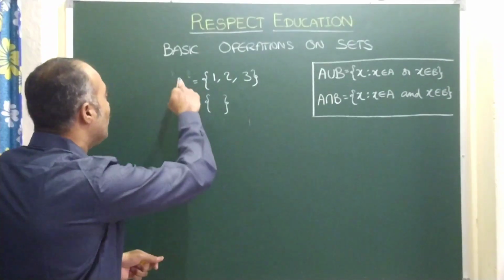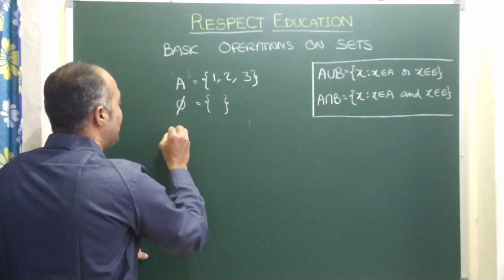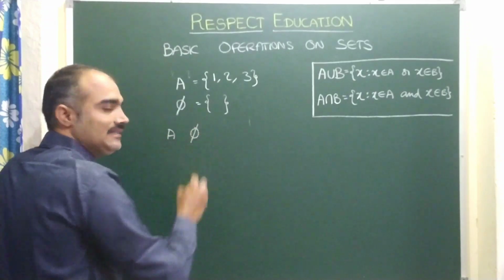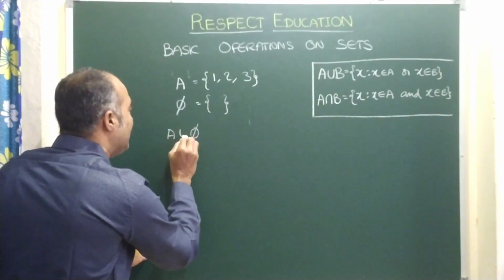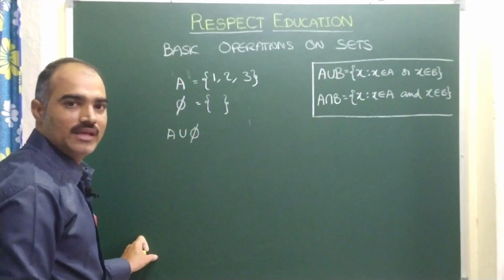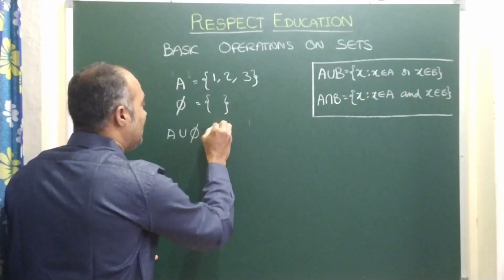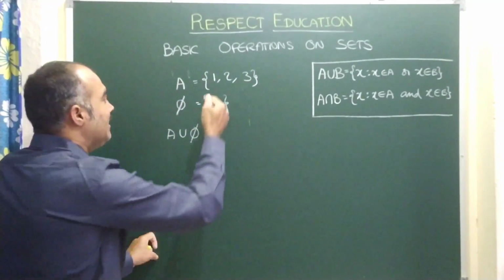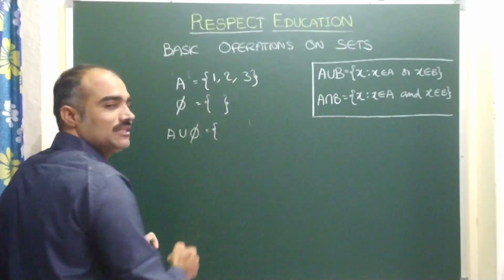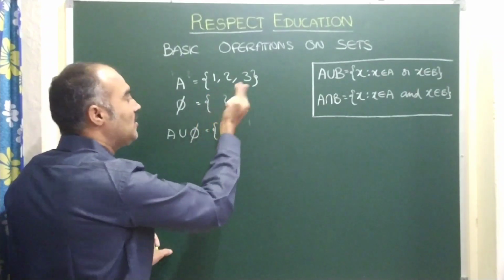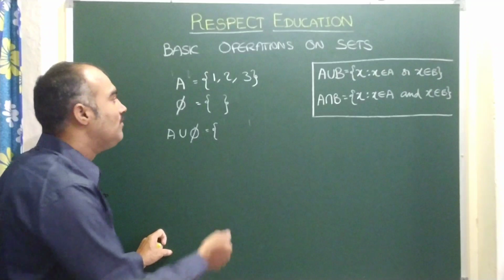Right? Now both of them become friends. So A and Phi, as friends, show unity. They can share their items, but Phi does not have any item. So definitely what happens?